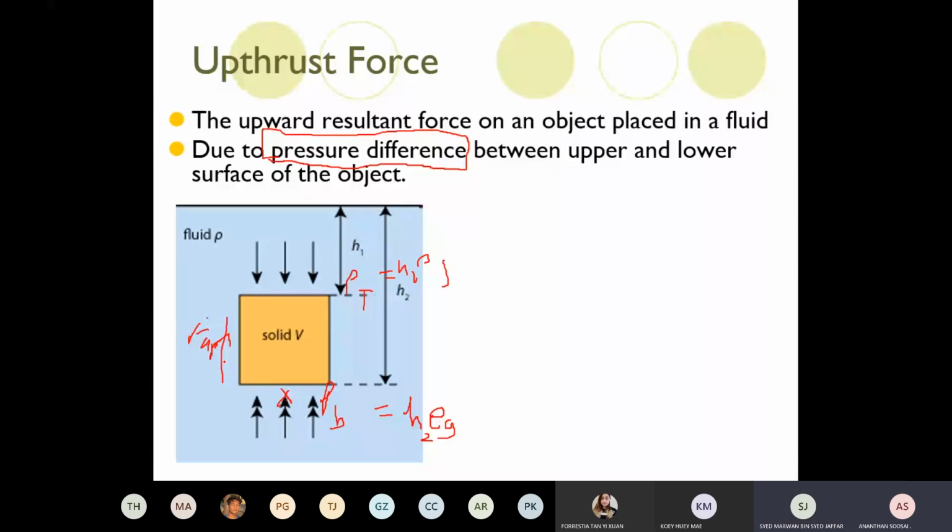So upthrust force is caused by what? Pressure difference. Very common question. What causes upthrust? Pressure difference between the top and the bottom.